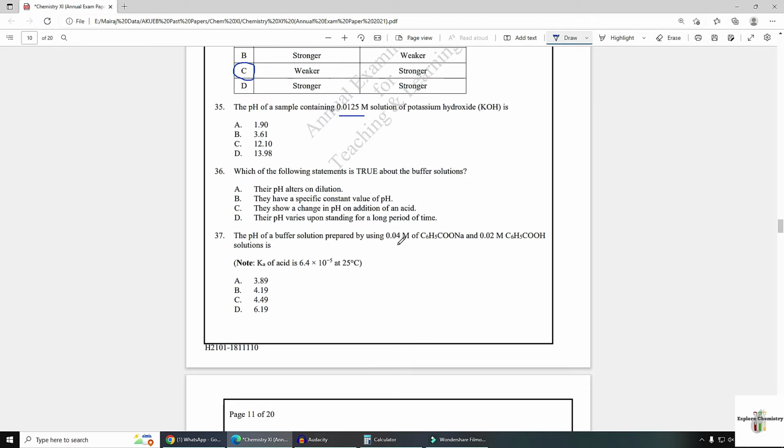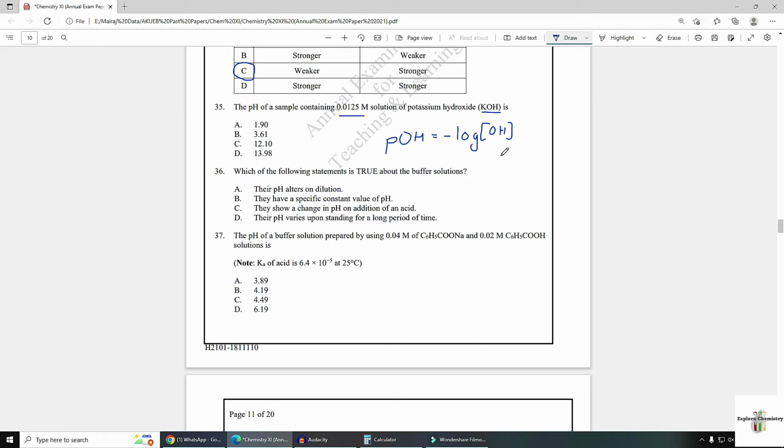So we have a formula for pOH because in the case of bases we have hydroxyl ion concentration only. From the hydroxyl ion concentration we first need to calculate the pOH value. The hydroxyl ion concentration is the same as the concentration of base because this base has one hydroxyl ion. If we have this many moles of base, it will produce this many moles of hydroxide ions.